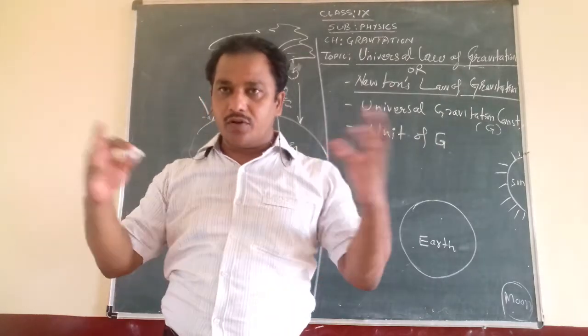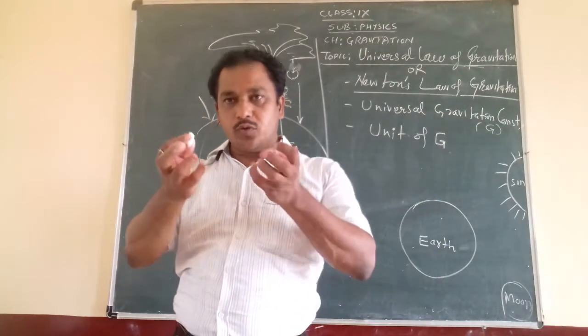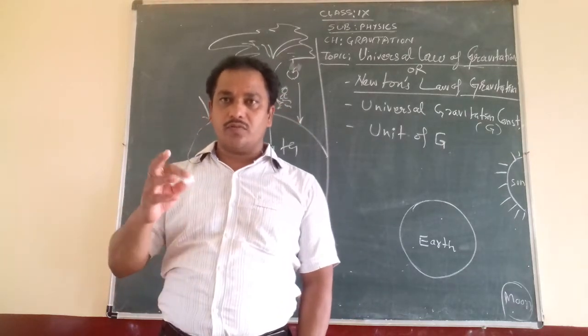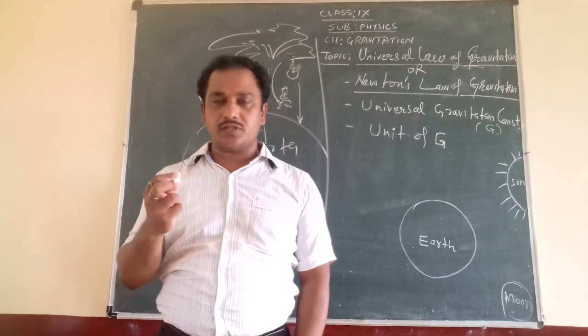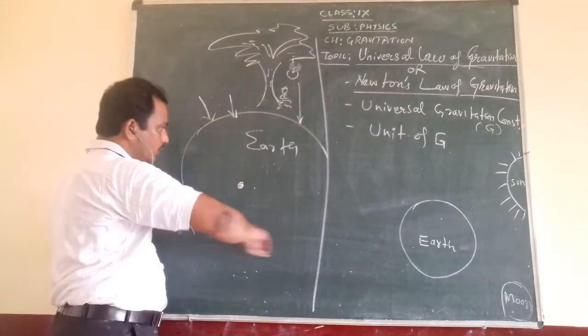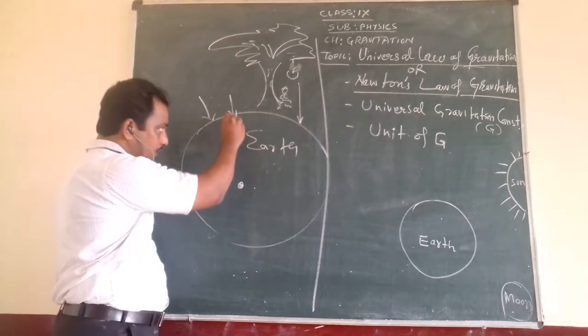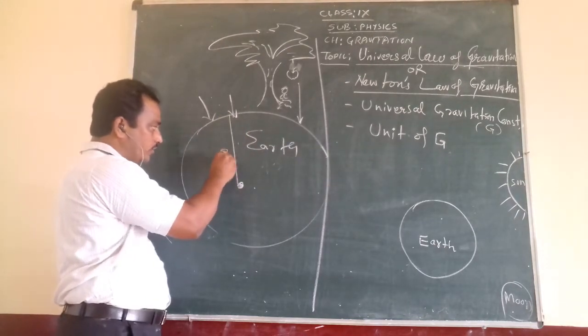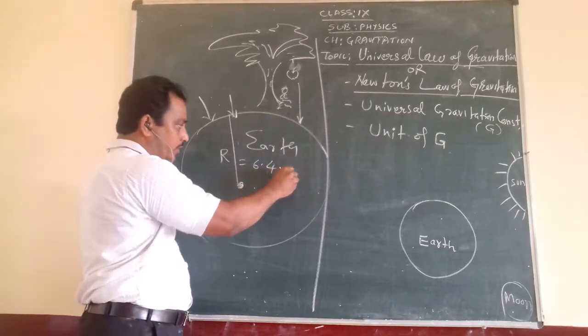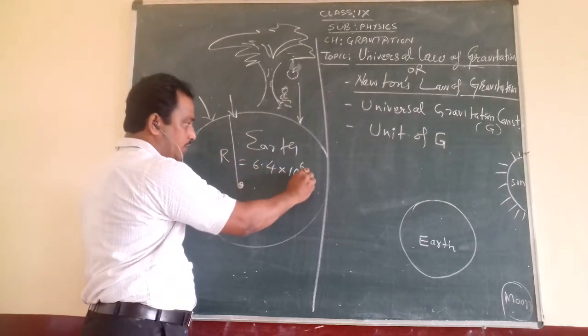So he found that every object in this universe is pulling and attracting every other object with a force, its own gravitational force. Similarly, the earth is pulling everything toward its center. Like this is the earth, and at the center, this is the radius of the earth. You are aware of the radius. How much is it? 6.4 into 10 to the power 6 meter.